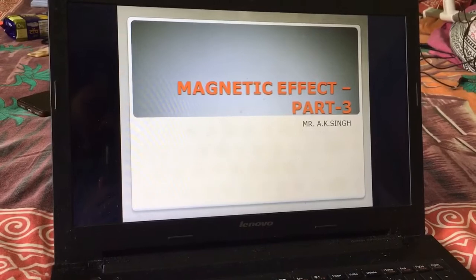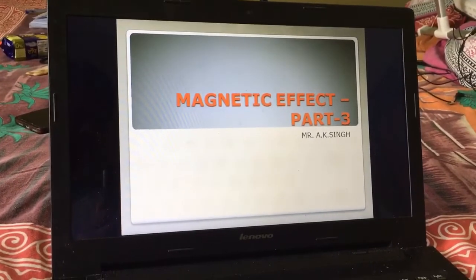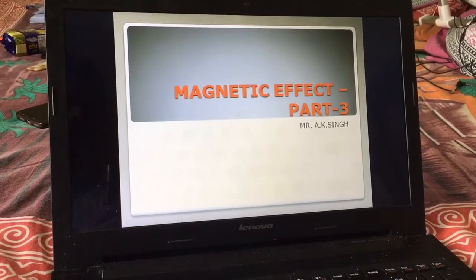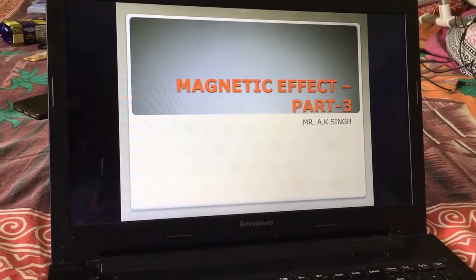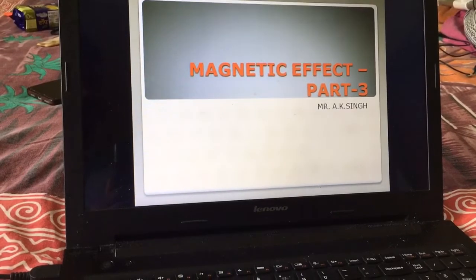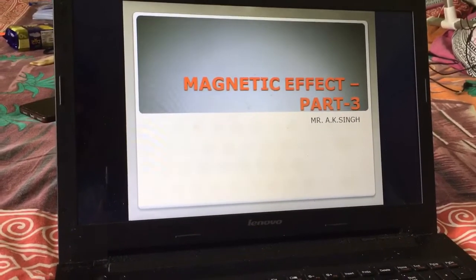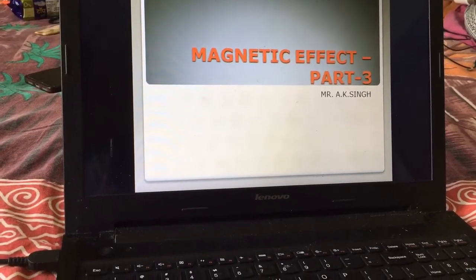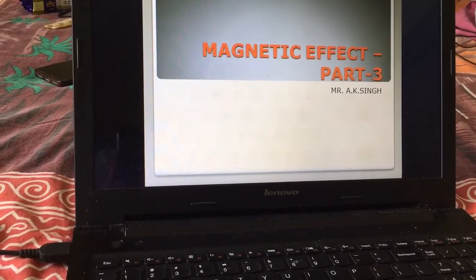Today I am going to explain the remaining part of the magnetic effect of current. Before I start that, I think that you all are maintaining your potential for a steady and uninterrupted study. You must maintain your interest and study. As a teacher, we try to provide you the best as much as possible. You try to take maximum benefit.